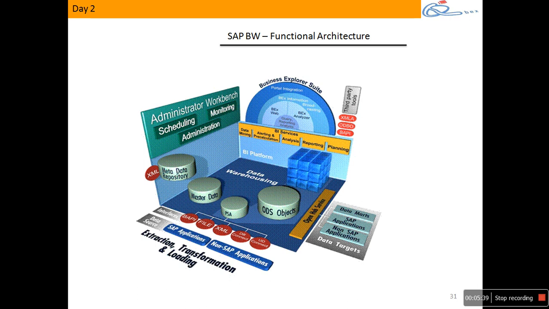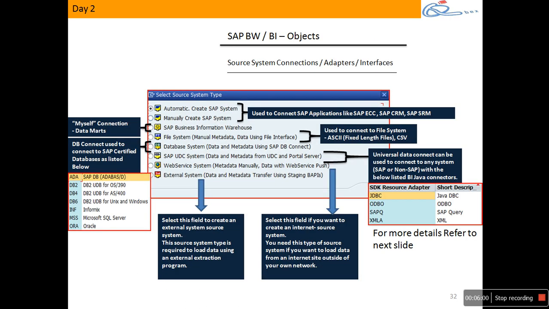Now we should be able to specify what are the different adapters or connectors available to connect this ECC to BW, or Oracle apps to BW bus. That's the situation. So now we need to understand what are the different adapters delivered by SAP, and when to use what. This will tell you the different connections available and when to use what.